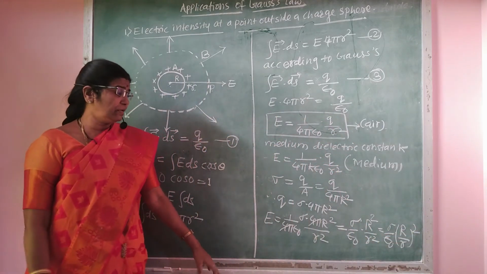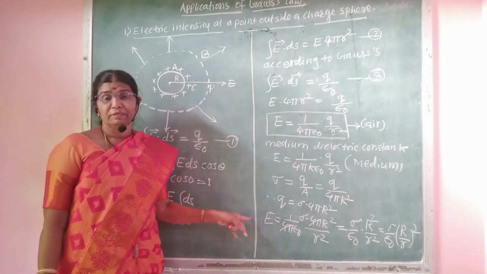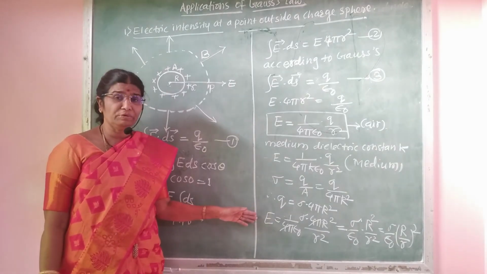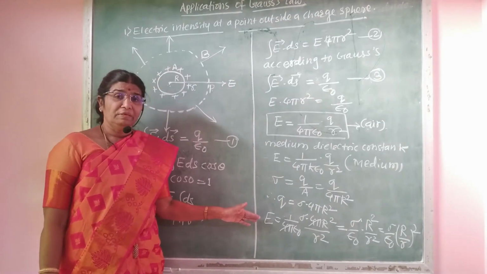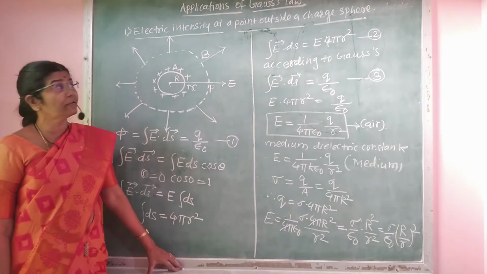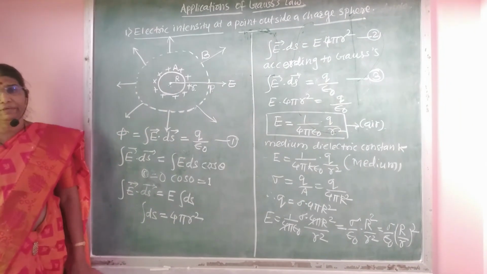That is the equation of electric intensity outside the charged sphere in terms of surface charge density. In this way, we derive the expression for electric intensity at a point outside the charged sphere.